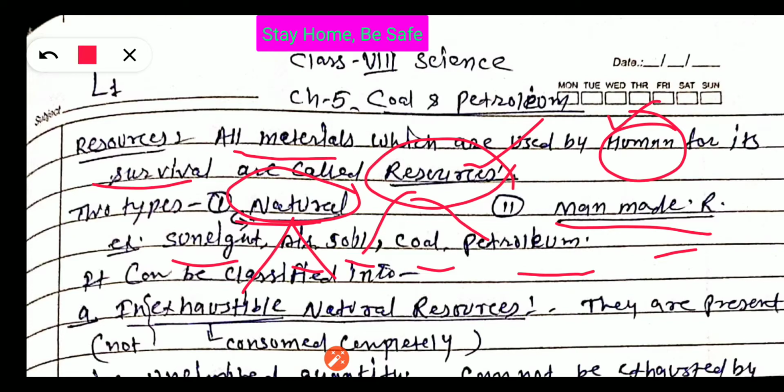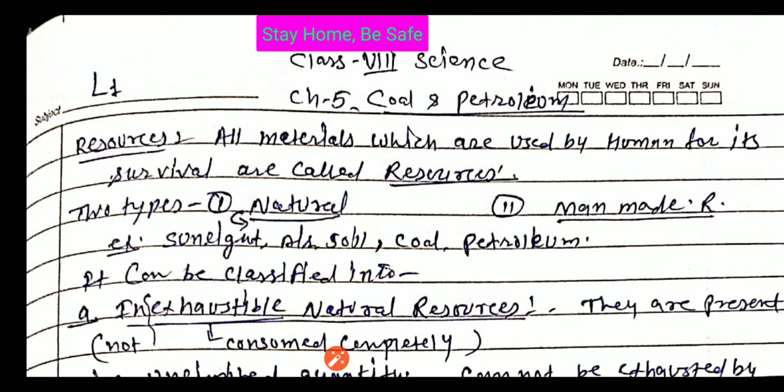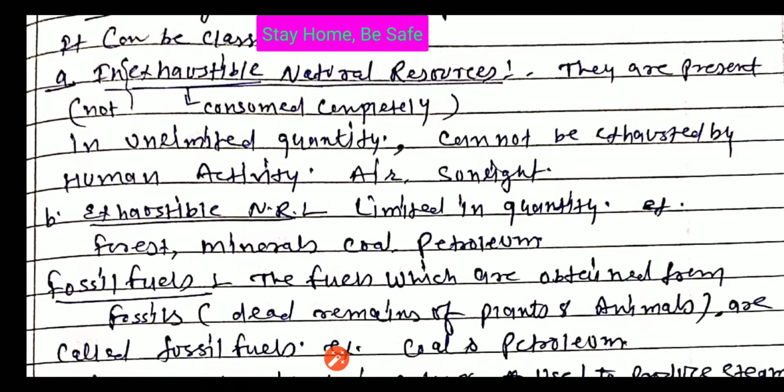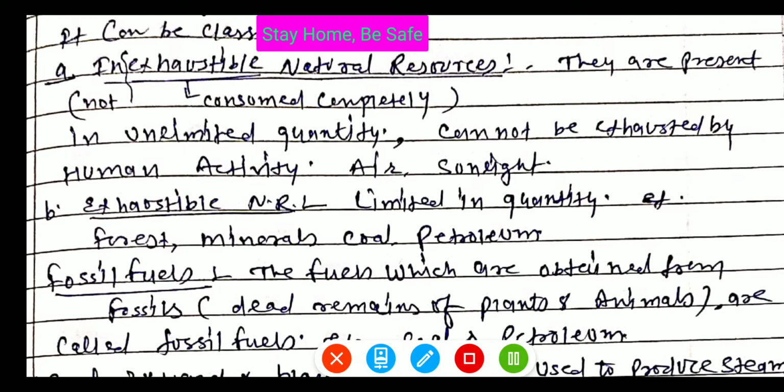See the word inexhaustible. Exhaustible means natural resources that can be exhausted, that can be completed when not properly consumed by human beings. Inexhaustible means it cannot be exhausted by human activity. This type of natural resource is called inexhaustible natural resources.